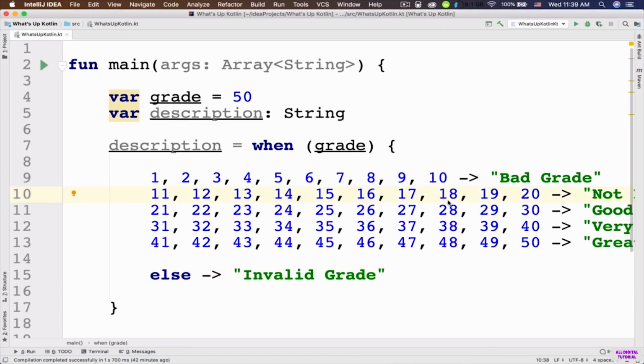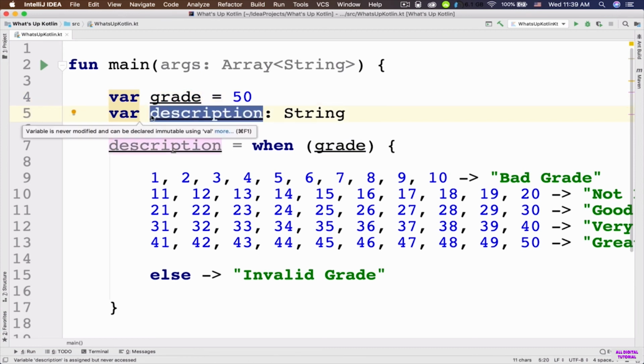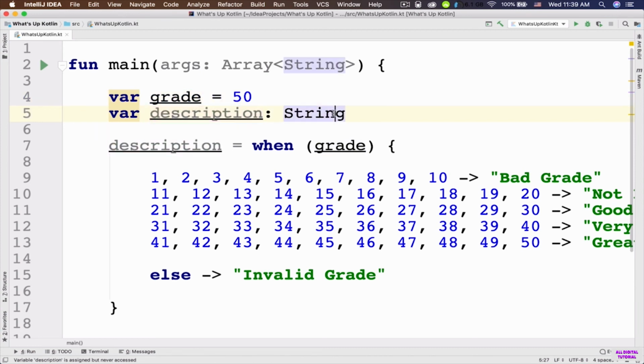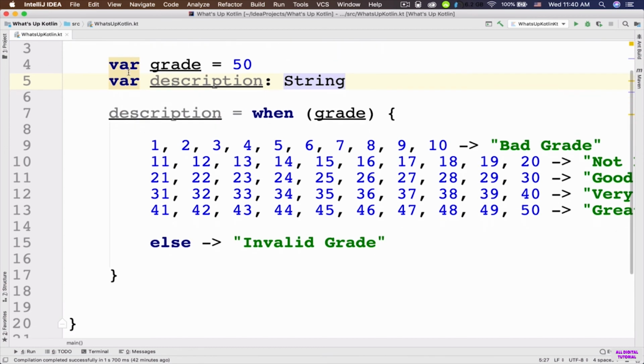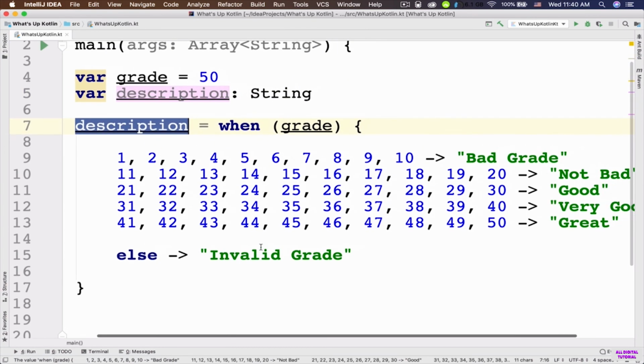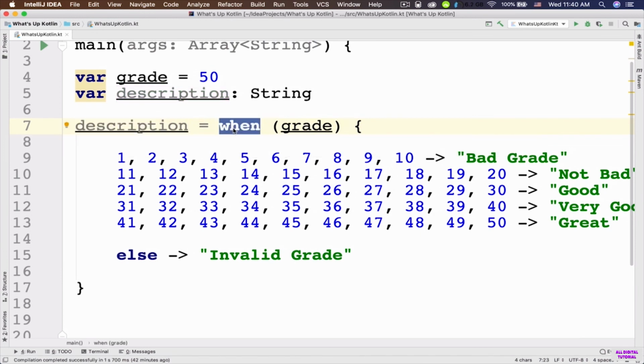Okay, so now let's take a look at this example that we have here. First of all, we have the grade, and initially it is 50. Then we have the variable description, and it is of type string, and it doesn't have any value initially. So then I am going to initialize this description with the assignment operator. Next, we have a when expression. So this when expression is going to work on this grade.